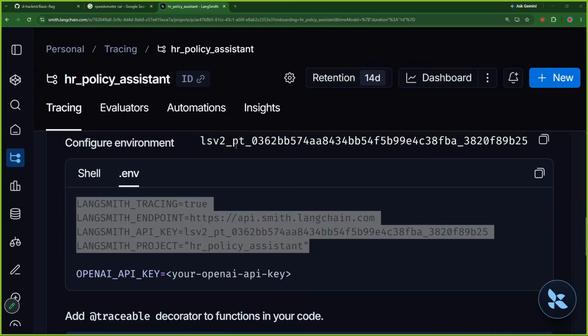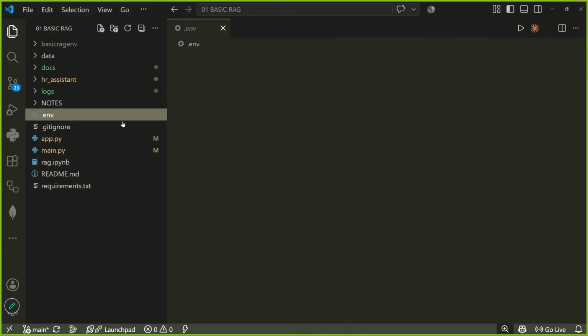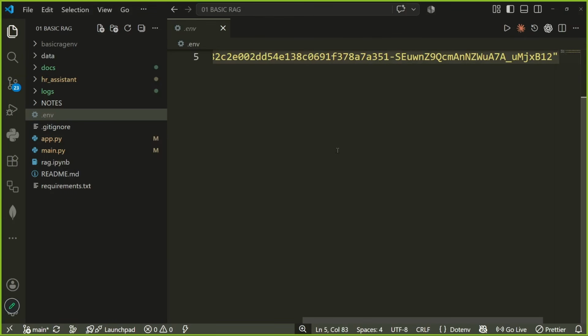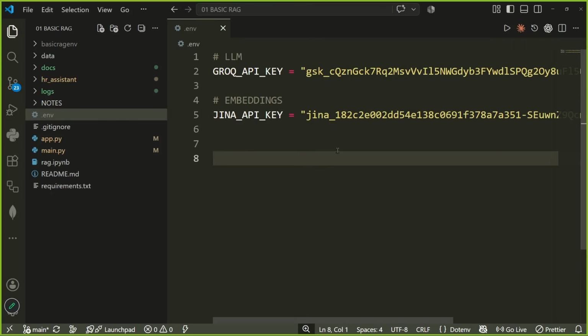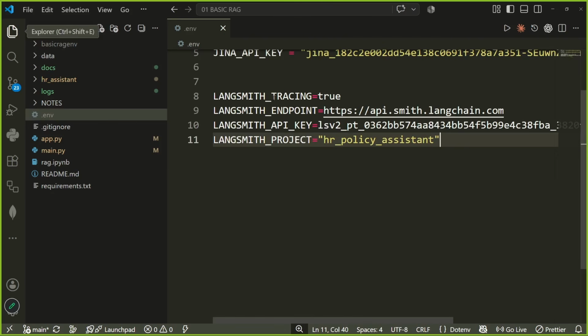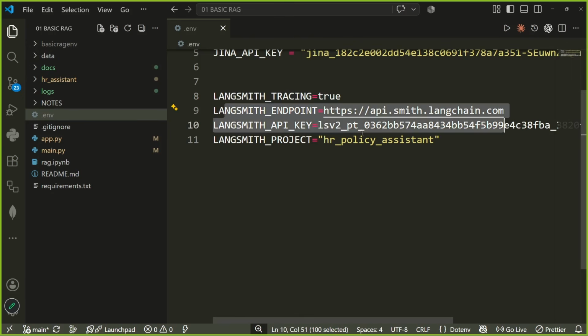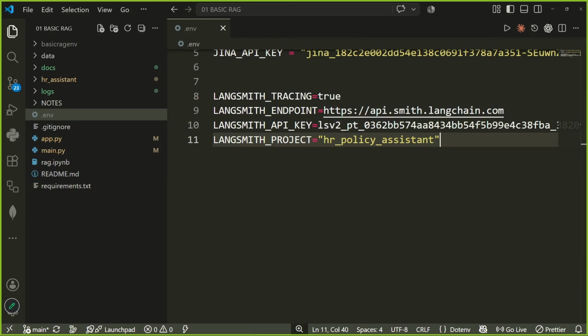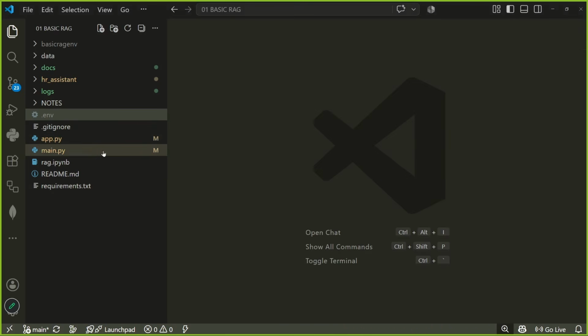I would go here in my code, to my env, and paste this over here. See what I have done? I've pasted my LangSmith tracing, my endpoint, API key, and project. Four environment variables we need for this, and that is all. LangSmith tracing is set up. We don't have to do anything else.